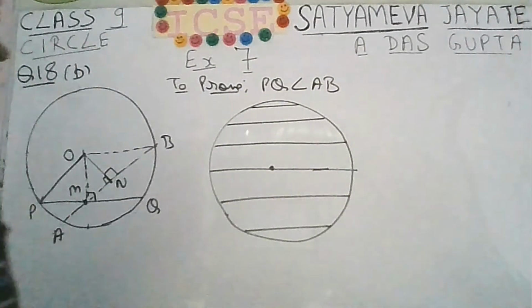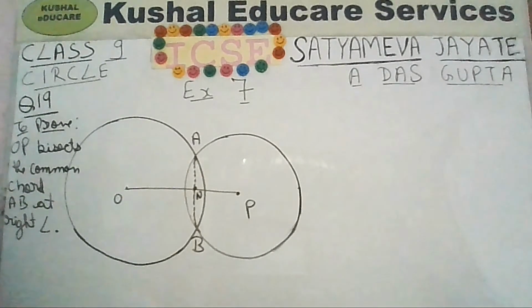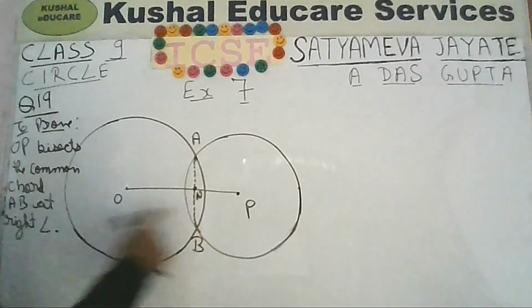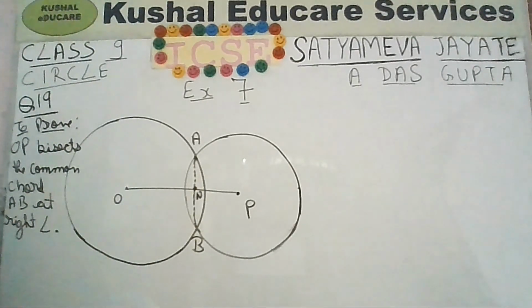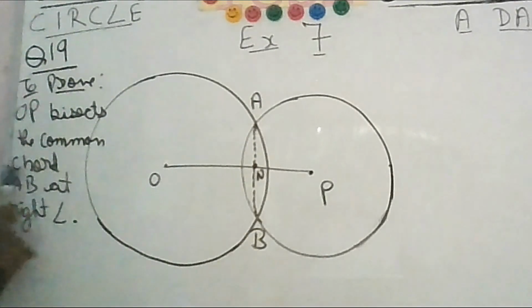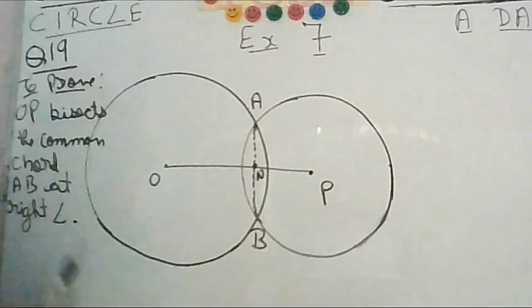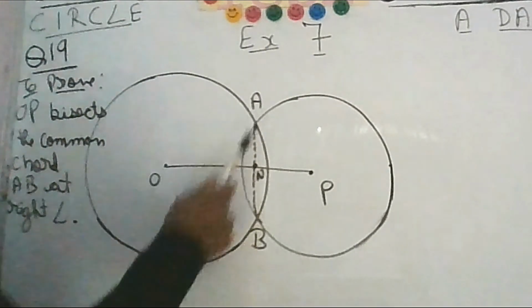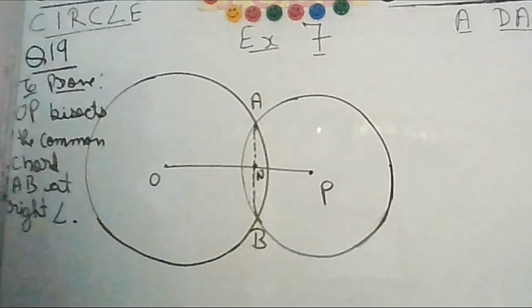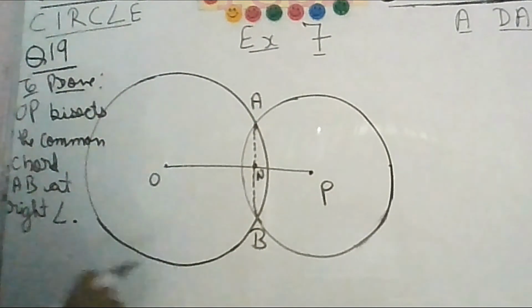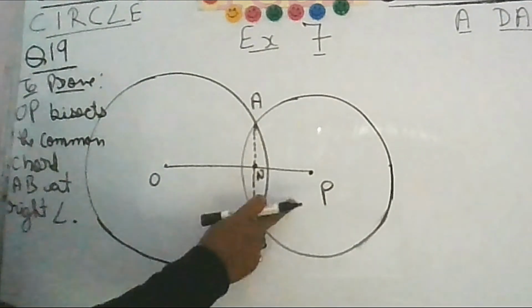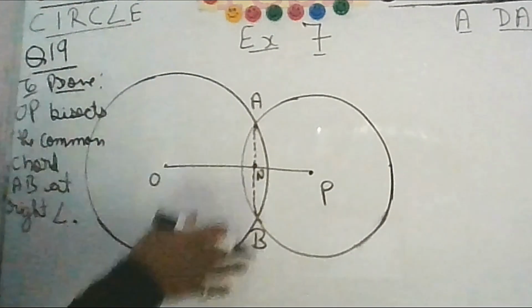Okay, next question. So this is the figure for question number 19. We are having two circles intersecting at points A and B. So O and P are the centers. If you join O and P, you will get a line segment. You have to prove that OP bisects the common chord AB at right angles. You can see that AB is a chord of the bigger circle, and also AB is a chord of the smaller circle. So now, how can you prove that OP bisects the common chord? That is, you have to prove that OP is a perpendicular bisector of AB.